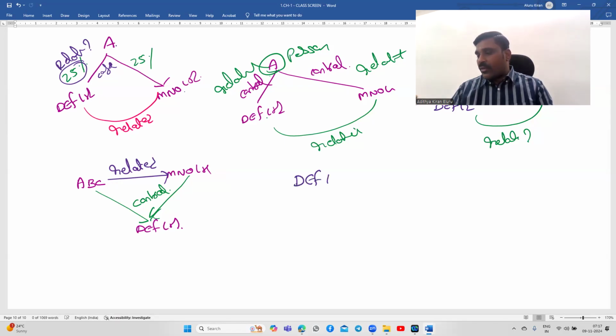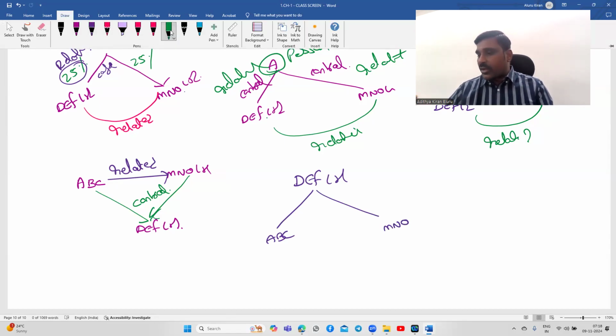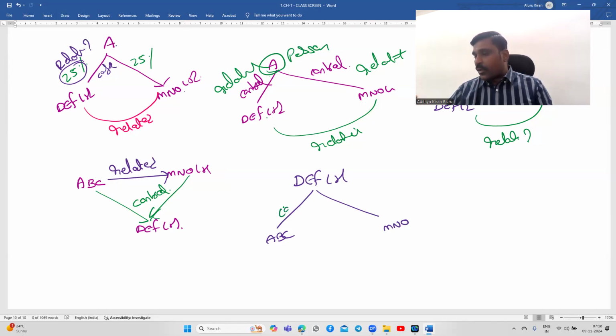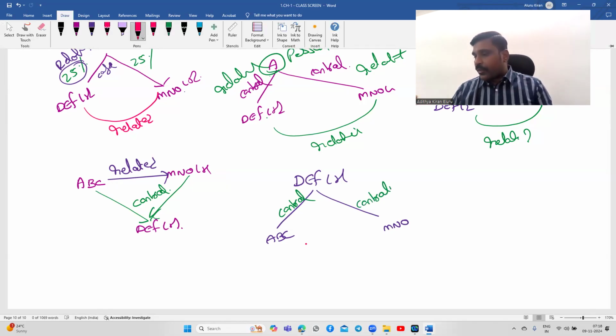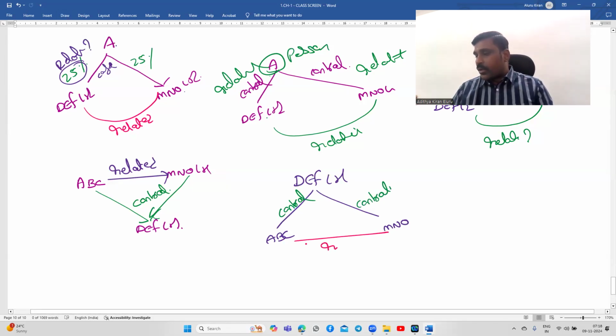As discussed above in the same example, I'm repeating just for your comparison. This is control. Now these two, ABC and MNO, are deemed to be related.